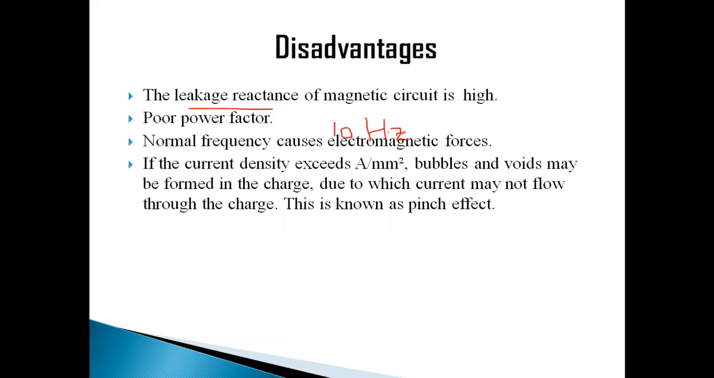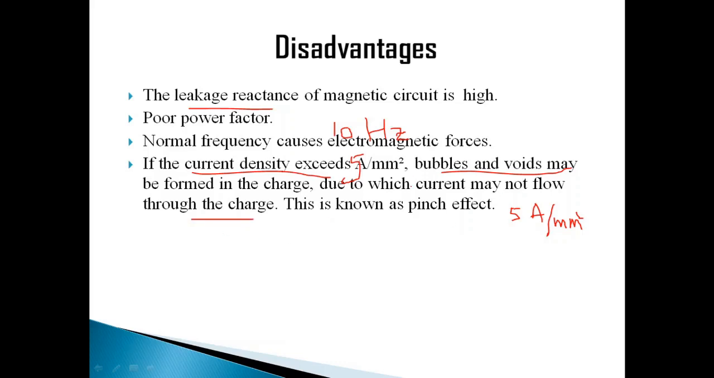If the current density, meaning the current flowing in a charge per square meter, exceeds 5 amps, it is not mentioned here, but you should understand it is 5 amps, meaning the current density should not exceed 5 amps per square millimeter. The density means per unit area, right? If it exceeds this, then there will be a chance of getting bubbles and voids in the charge. If you get bubbles in the charge, then the current will pass through that, and it will not pass through the charge, right? So current may not flow through the charge.